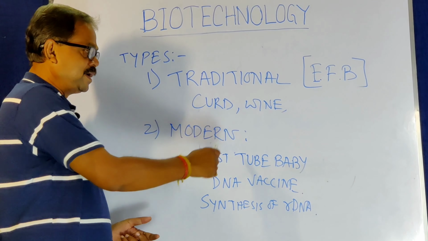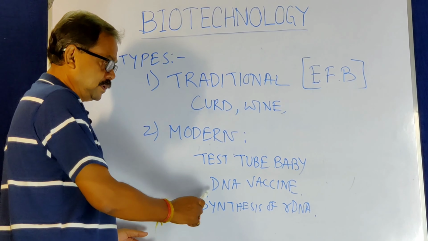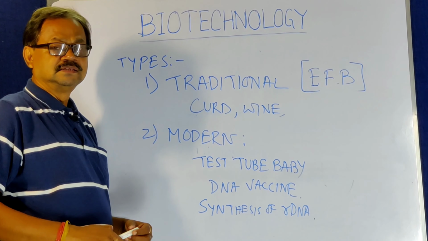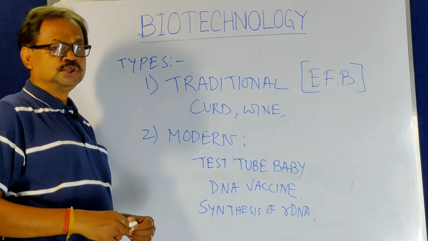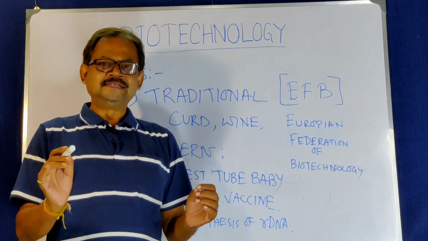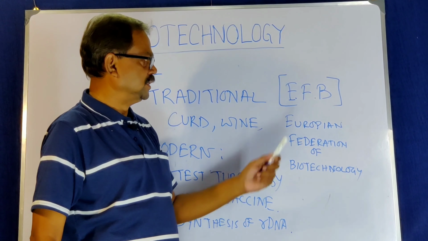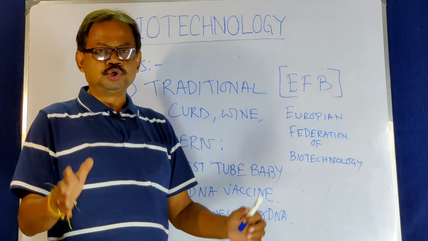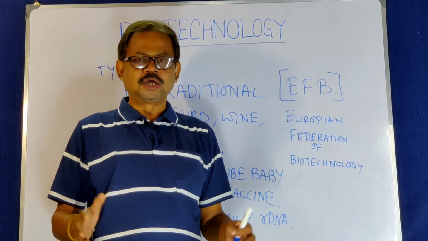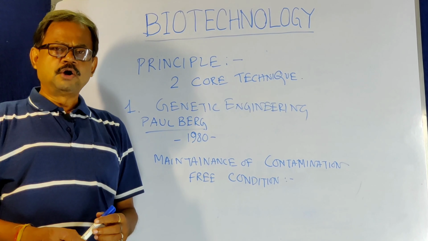But modern biotechnology includes the development of test tube babies, DNA vaccines and synthesis of recombinant DNA. These are examples of modern biotechnology. There is an organization, the European Federation of Biotechnology, EFB, which controls all research work being done in different parts of the world.